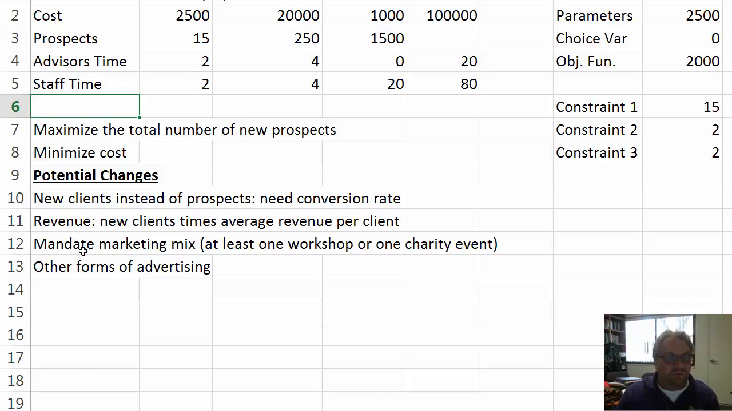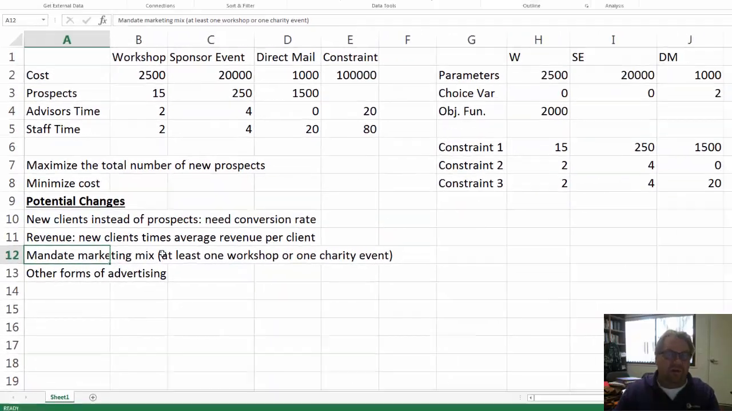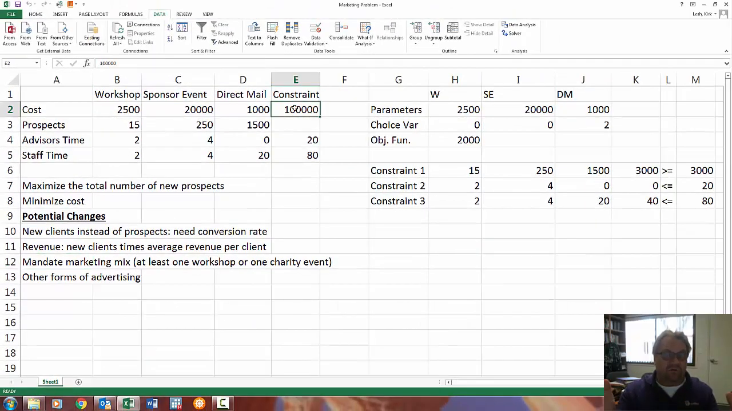You could mandate a marketing mix. So for example, like I have here in parentheses, maybe the sponsored event is a charity event and you are really serious about this charity. And so this charity event is not so much about you getting additional prospects. You also have a passion for doing this. So you want to make sure that you do one, say, charity event every quarter, every year, or whatever your $100,000 refers to. So you could mandate the marketing mix.